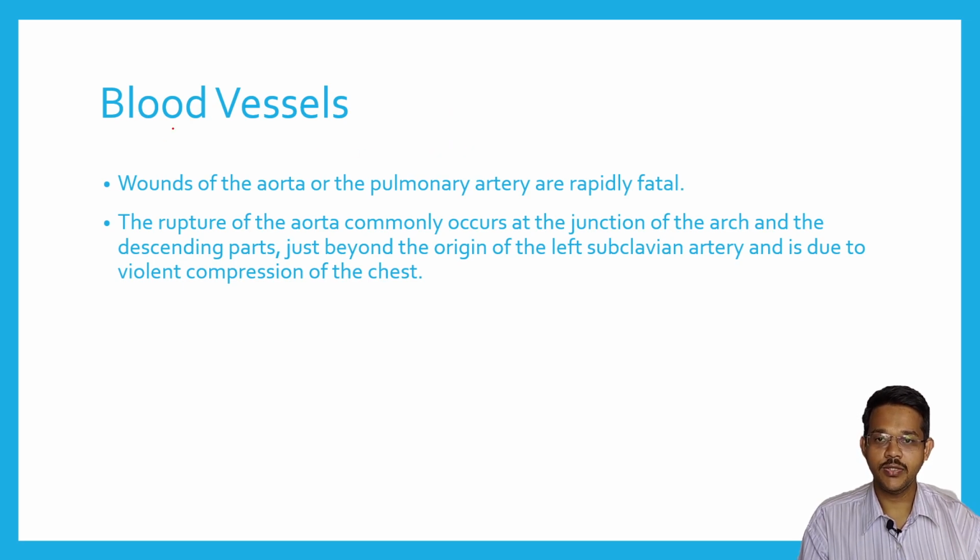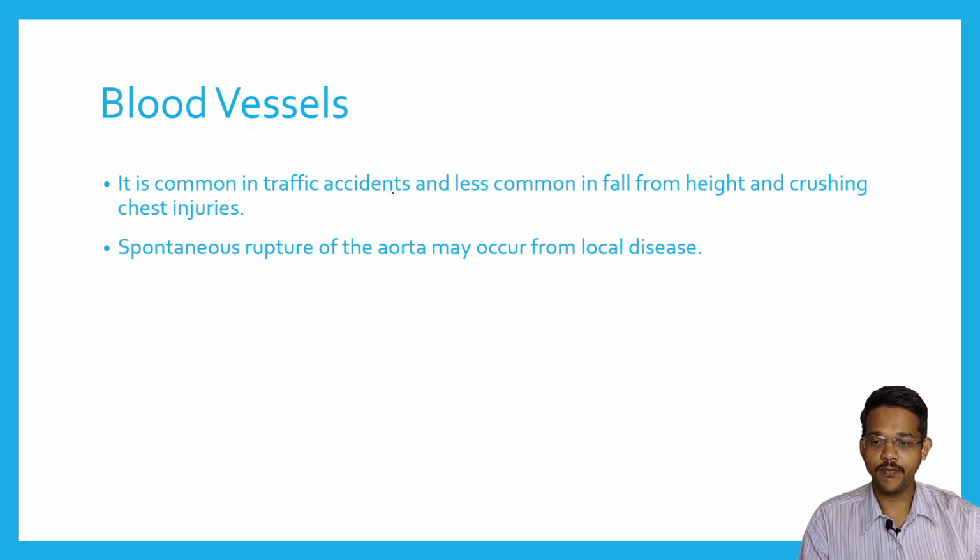Now coming to injuries to the blood vessels, wounds of the aorta or pulmonary arteries are rapidly fatal. Rupture of the aorta commonly occurs at the junction of the arch and the descending part, just beyond the origin of the left subclavian artery, and is due to violent compression of the chest. So any compression of the chest may lead to rupture of the aorta, leading to hemorrhage and shock death. It is common in traffic accidents and less common in falls from height and crushing chest injuries.